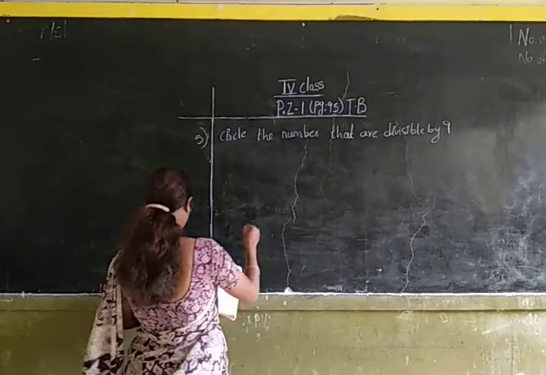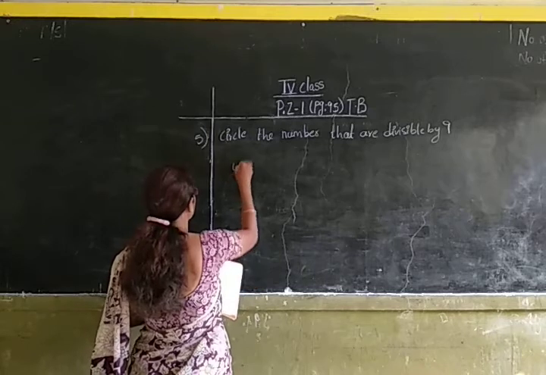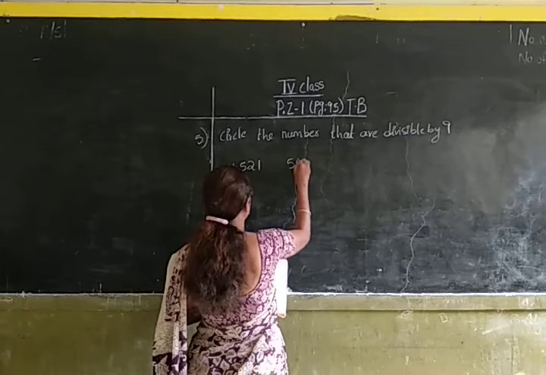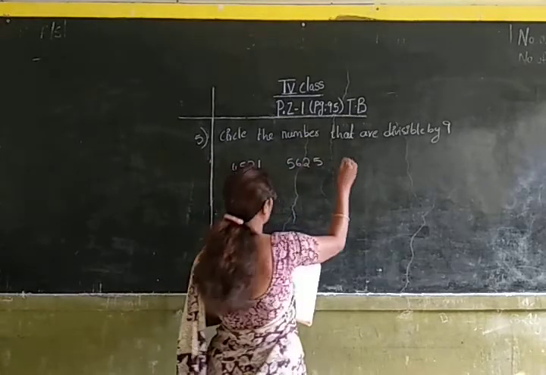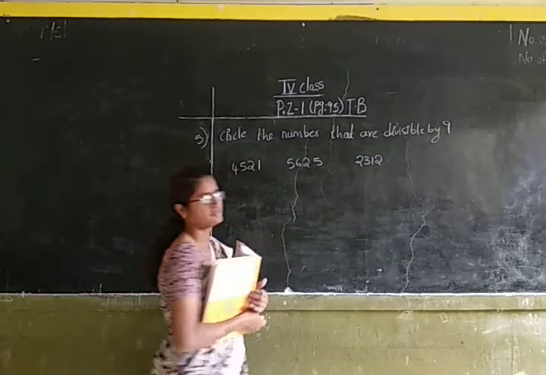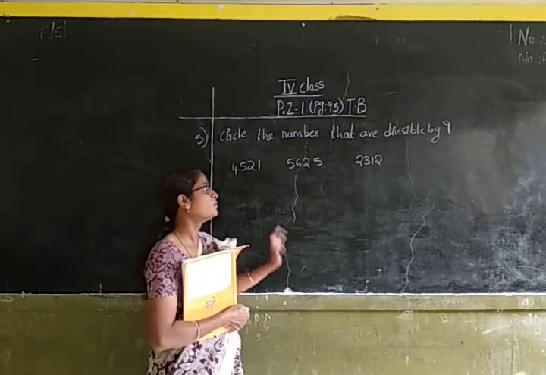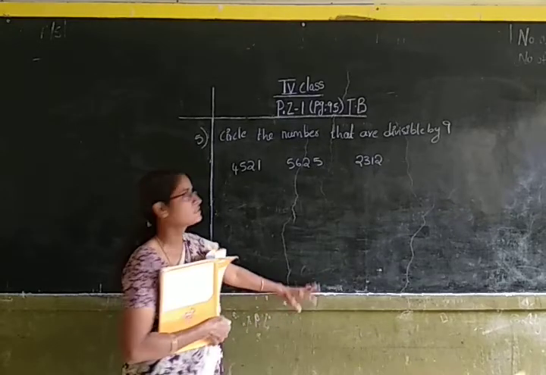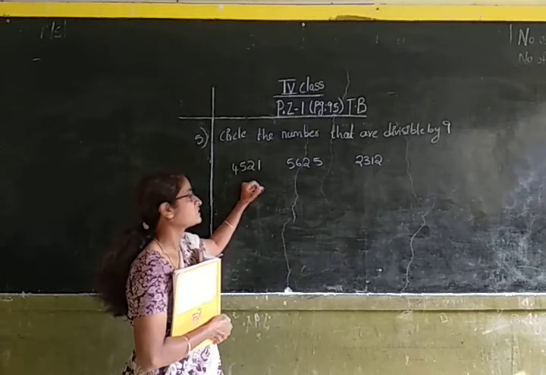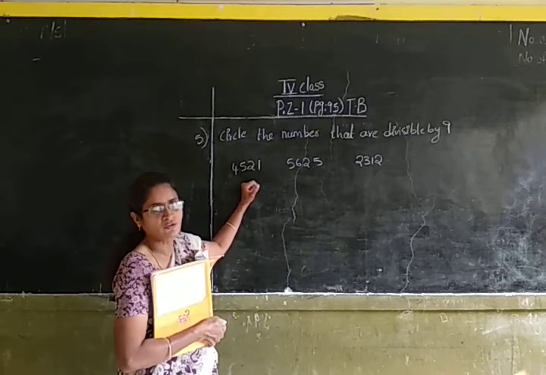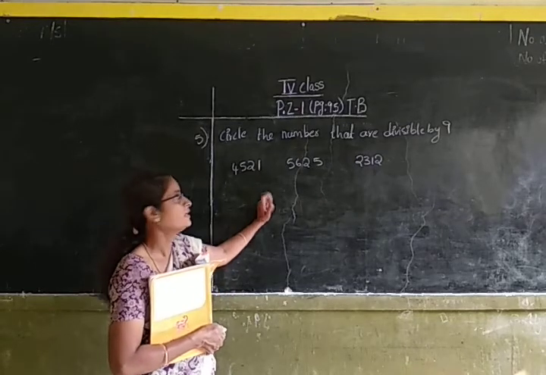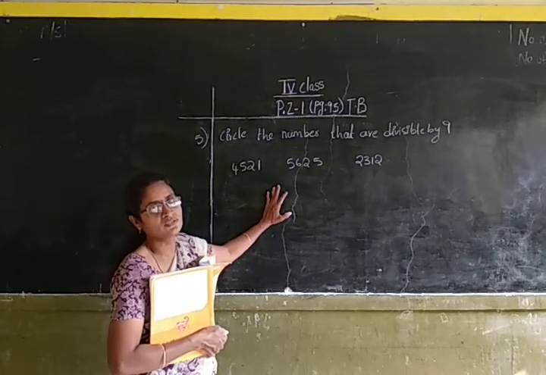Okay, children. 4,521, 5,625, 2,312. Okay, children. For checking whether the number is divisible by 9 or not, what we have to do is add the sum of the digits of the number. You have to find out the sum of the digits of the number. If the sum of the digits of the number is divisible by 9, then the actual number is divisible by 9.